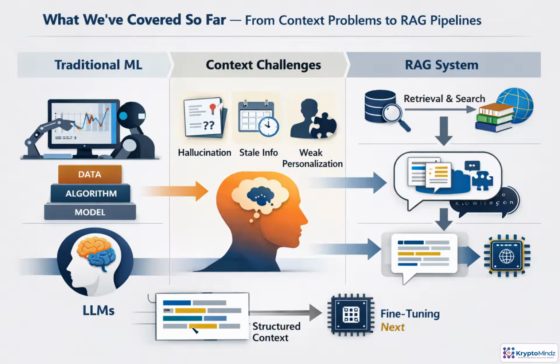So far, we've connected traditional machine learning to the context challenges of LLMs, then introduced RAG as a way to retrieve fresh, relevant knowledge at runtime. Now we'll make that retrieved context usable inside the prompt. After that, we'll compare runtime context with fine-tuning.